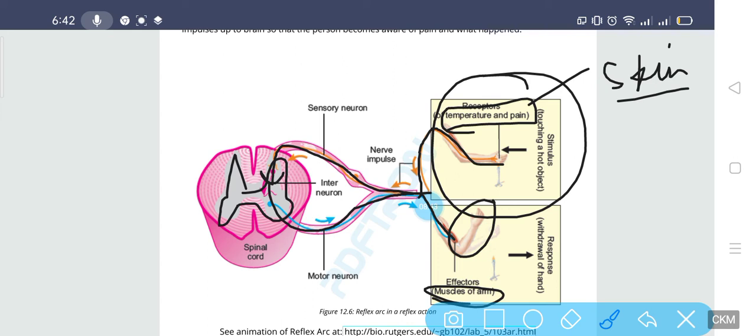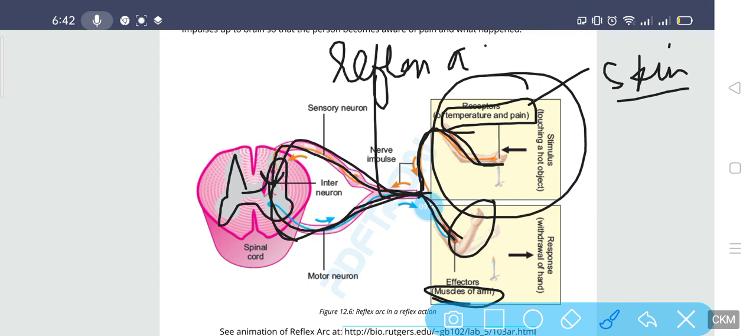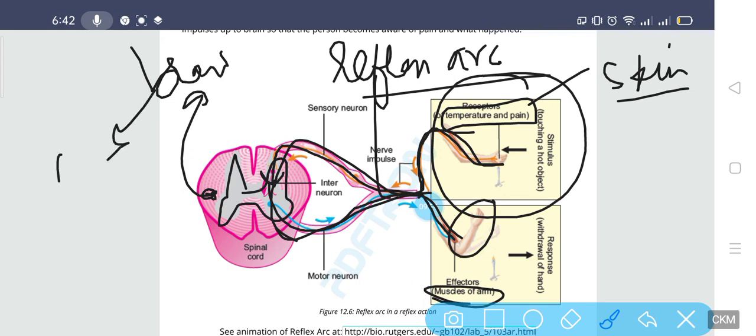Now, this is basically the reflex action, that you have taken your hand away from the fire. But the nerve impulse that is generated as a result, the impulse which travels from the sensory neuron to the spinal cord, and then from the spinal cord to the motor neuron and then to the hand, is known as a reflex arc. Now, after some time, the spinal cord will send the message to the brain, and then the brain will come to know that it was fire, and that this was the fire which actually burned you.